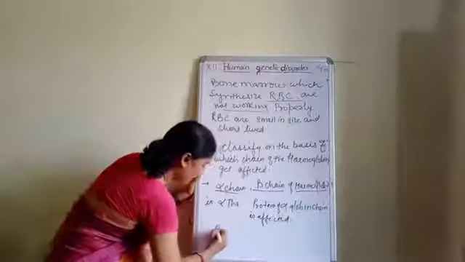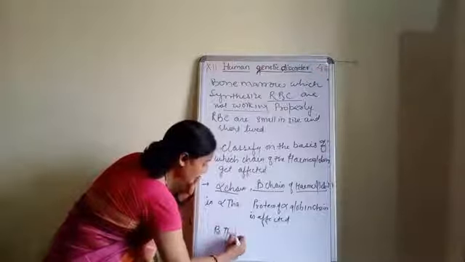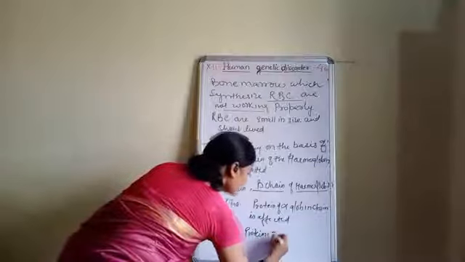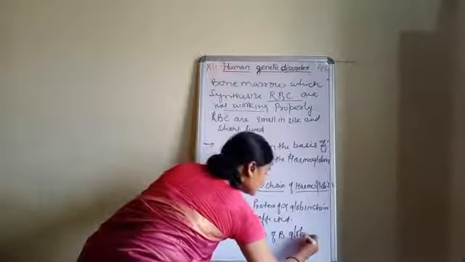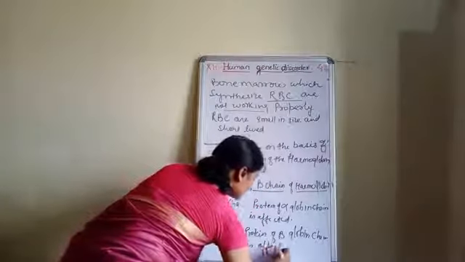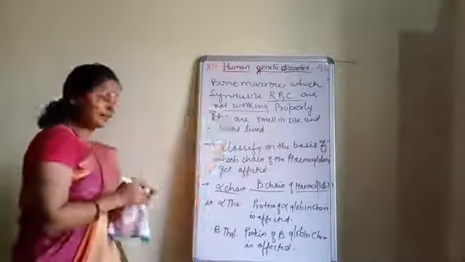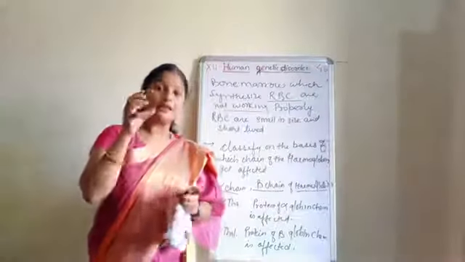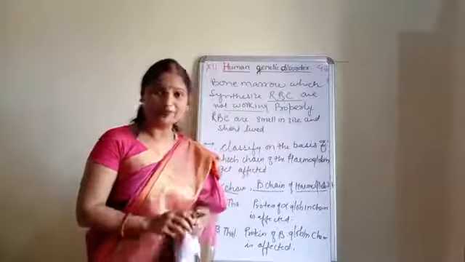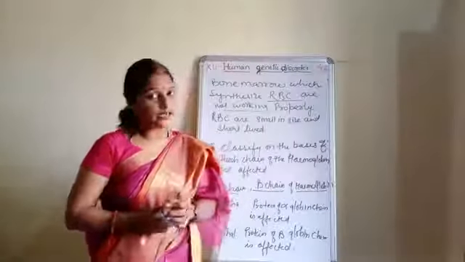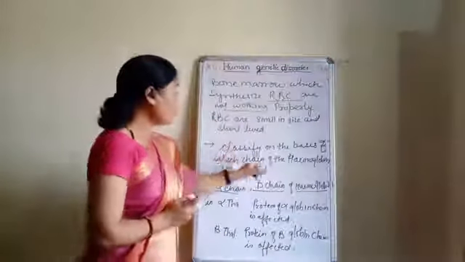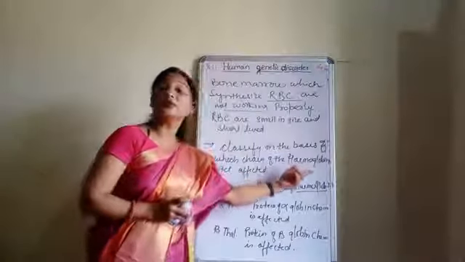Okay. And in case of beta thalassemia, the protein of the beta globin chain is affected. Now see children, on the basis of the defective chain of hemoglobin, we can say that there are two types of the disease. How can we say that? On the basis of which chain of the hemoglobin gets affected.